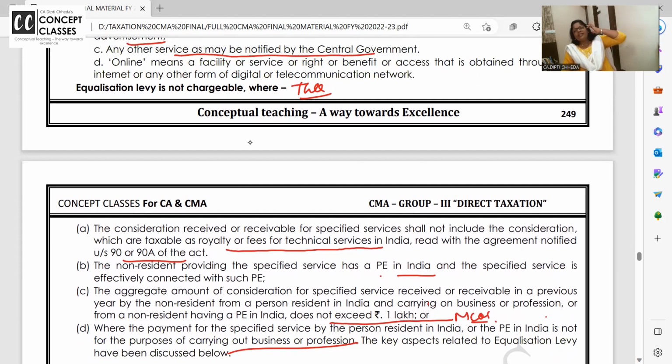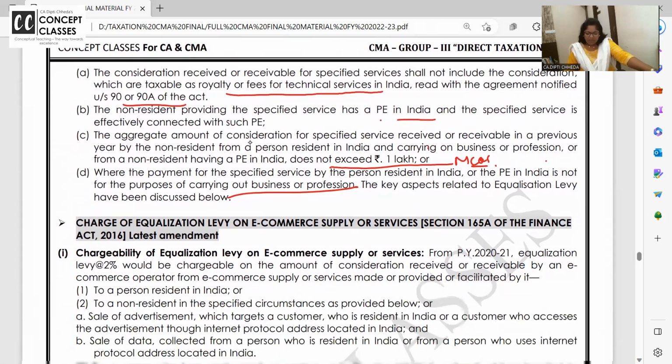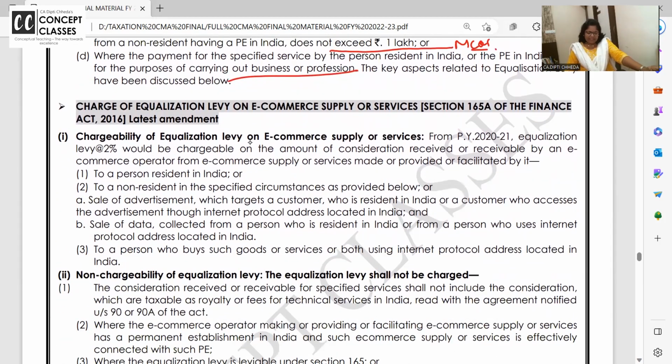What are the 4 cases when equalization levy is not applicable? Consideration should not include the fee which is payable as royalty and all. Non-resident providing specified service has a PE in India. And if it is not exceeding 1 lakh, or where the payment for specified service or the PE is not for the purpose of business, then 6% will not be charged, otherwise it will be charged. That's all for section 165. Did I make you write that you have to pay by 7th of the next month?